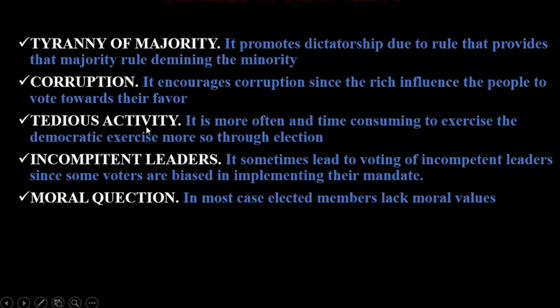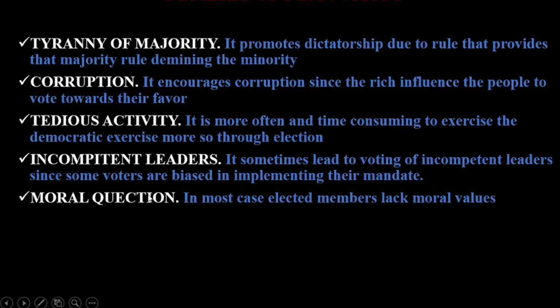Tedious activity. This is another disadvantage of democracy. Democracy is time-consuming to exercise, more so through elections. It is a tedious process to hold an election, create an election body, and observe the election, which is so cumbersome to the state. That is another disadvantage of democracy. Incompetent leaders is another disadvantage or demerit of democracy. Democracy sometimes leads to the voting in of incompetent leaders, since some voters are biased in implementing their mandate.